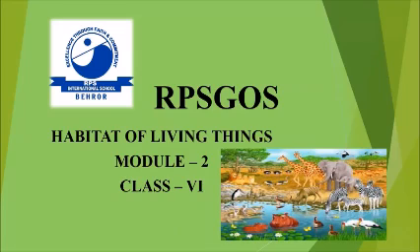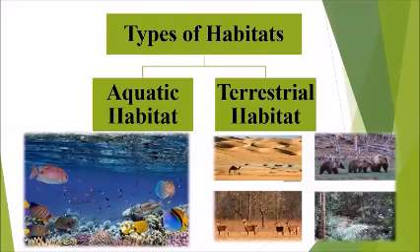Dear students, we were studying the chapter Habitat of Living Things. This is the second module. In this module, we will study about the types of habitats. There are two types of habitat, aquatic habitat and terrestrial habitat. Aquatic means water and terrestrial means land.